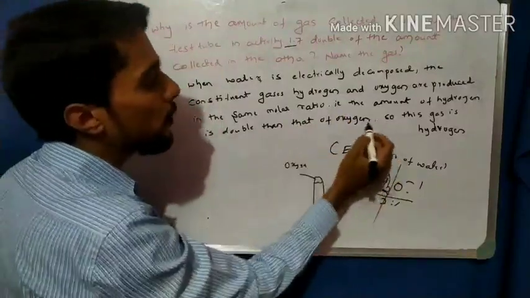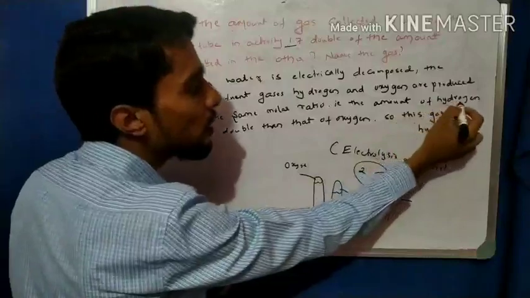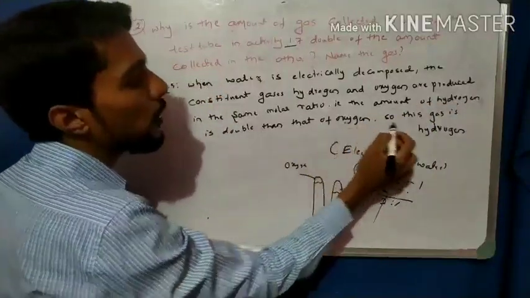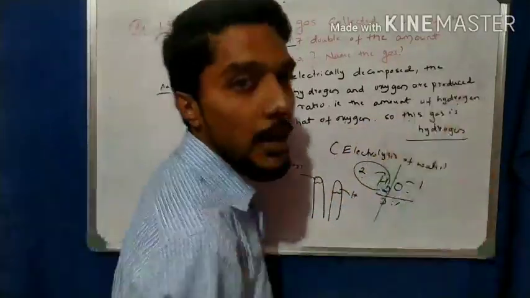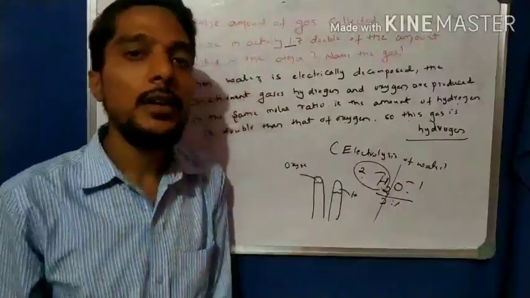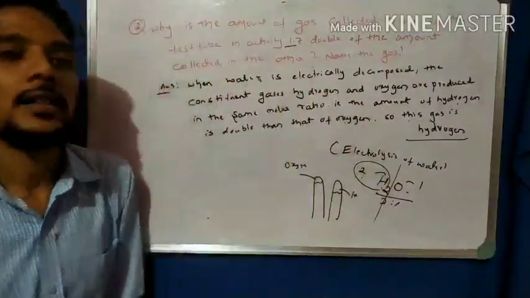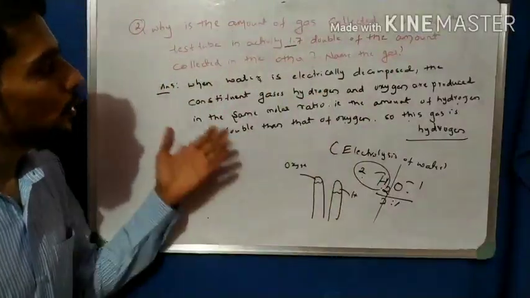Therefore, the double gas is hydrogen. Hydrogen is double than oxygen. So that is the answer for this question. Okay, so write this down.